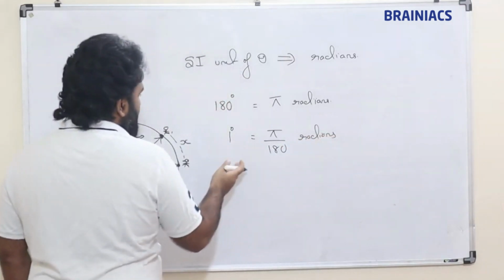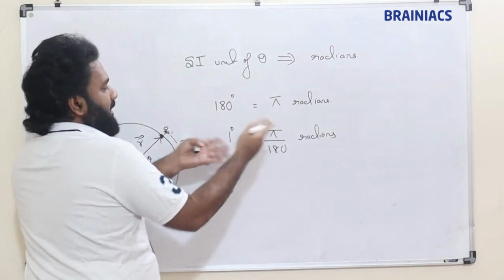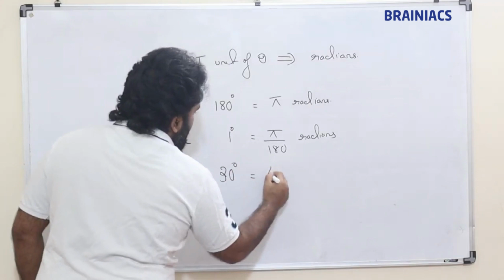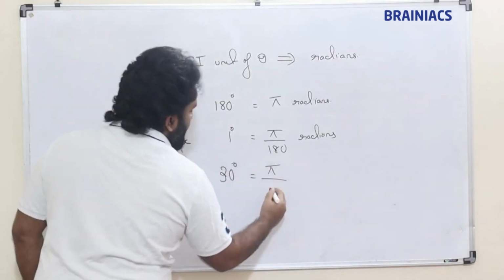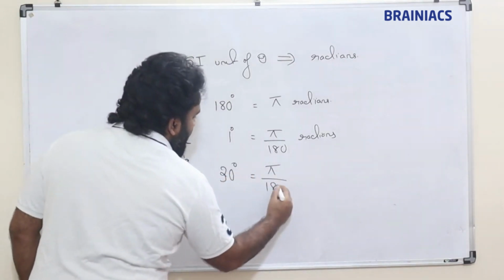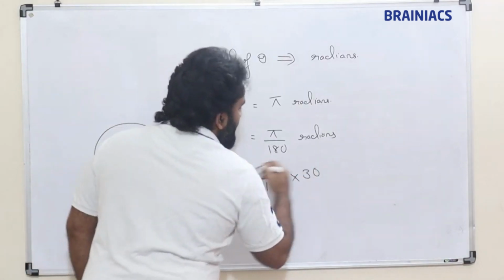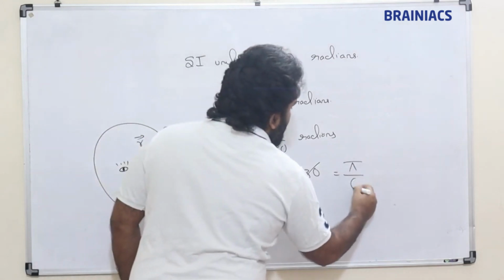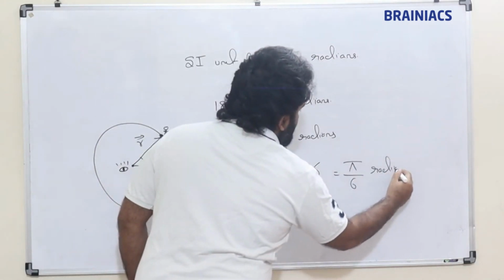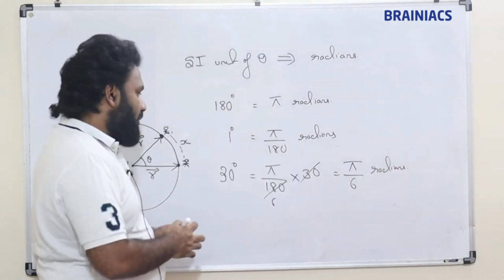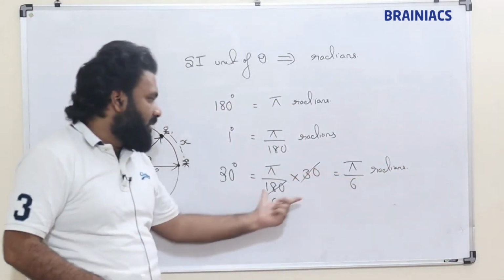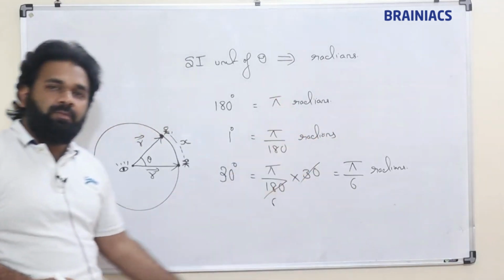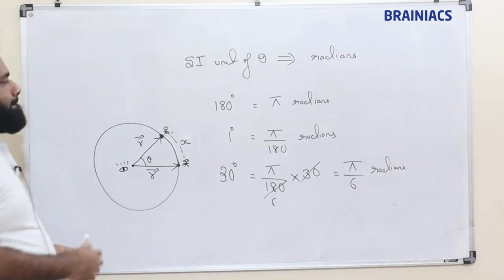Suppose you need to calculate some degree in terms of radian, say 30 degree. For 1 degree it is pi by 180, so for 30 degree it is pi by 180 into 30, which becomes pi by 6 radians. I used 30 degree because all of you know 30 degrees is pi by 6. How it comes is like this. So 20 degree, 25 degree, anything can be converted into radians through this method. Clear?